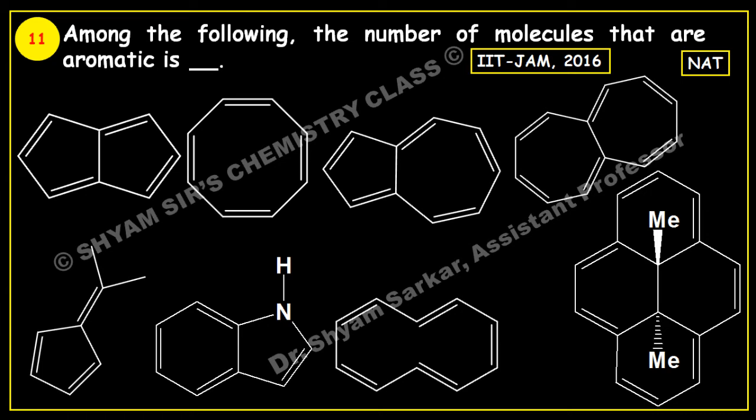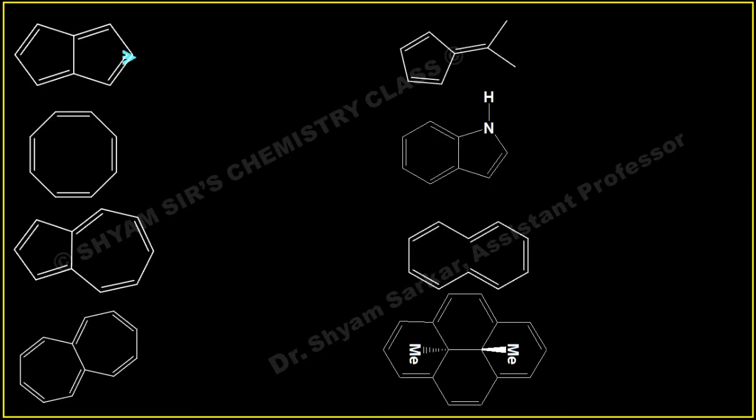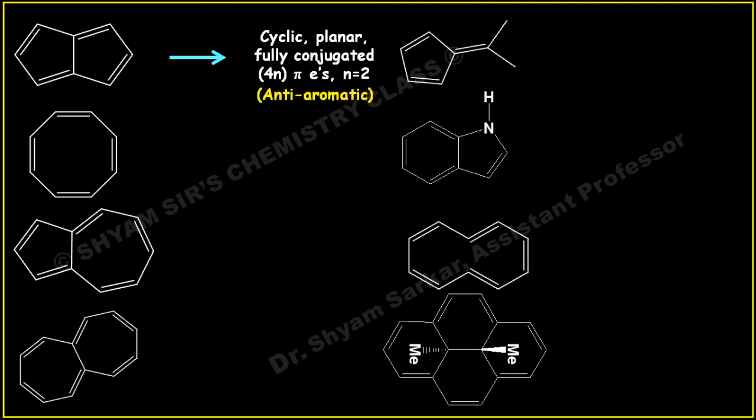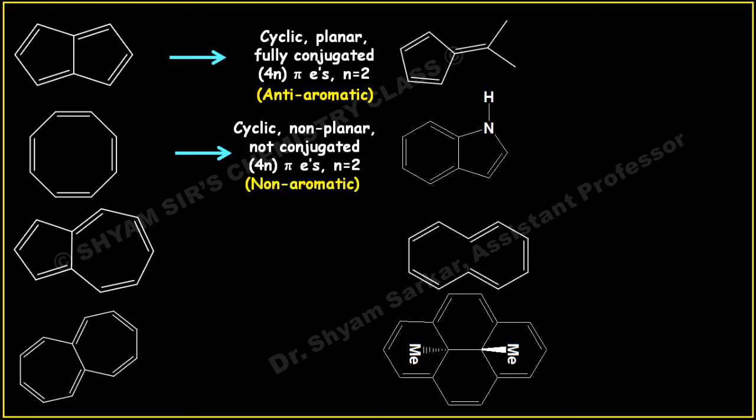So first one is, see, this is cyclic, planar, fully conjugated, and it has 4n pi electrons where n equal to 2. So this is anti-aromatic in nature. And if you see the second, this is non-aromatic because this has a non-planar and non-conjugated structure, although it has 4n pi electrons where n equal to 2. So this is non-aromatic in nature.